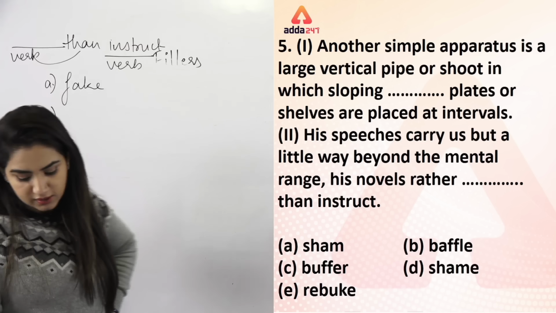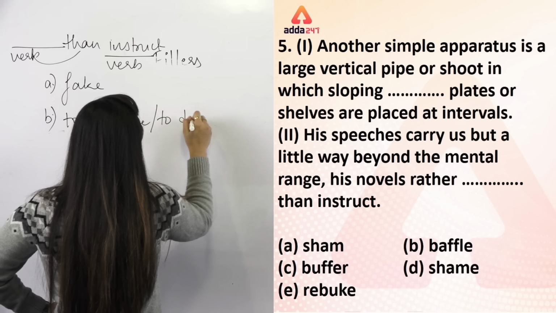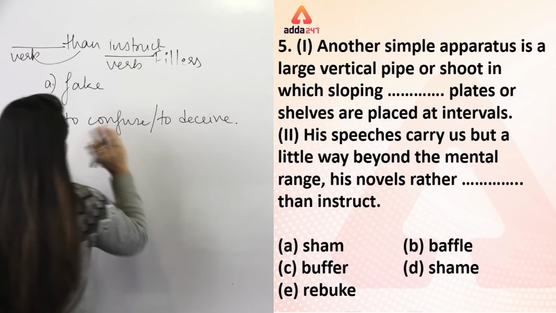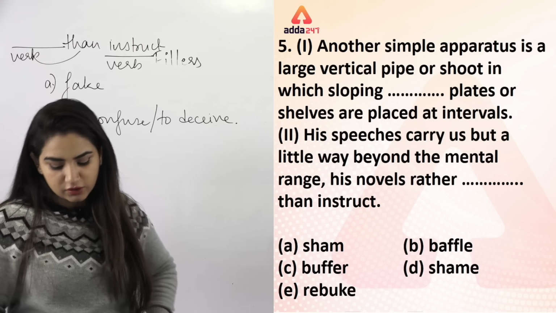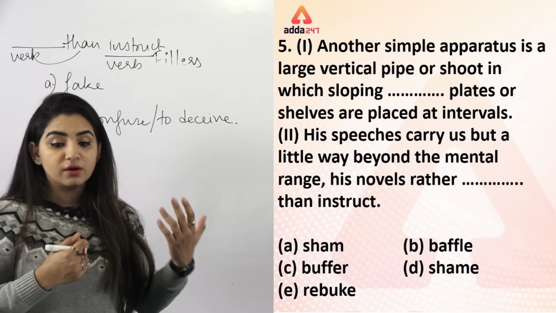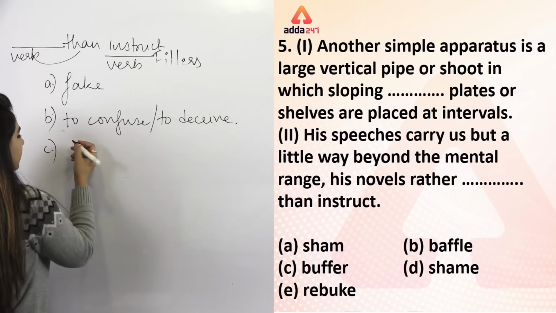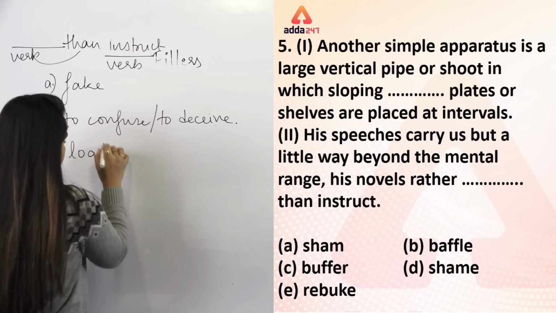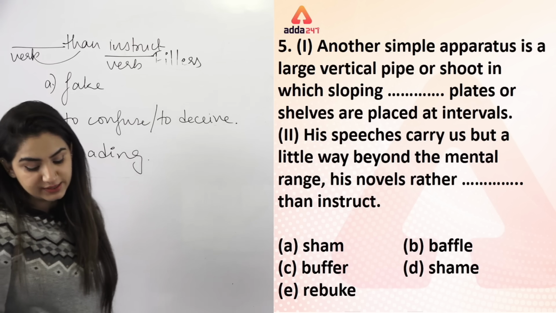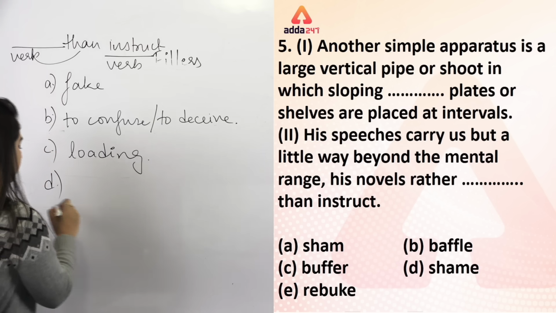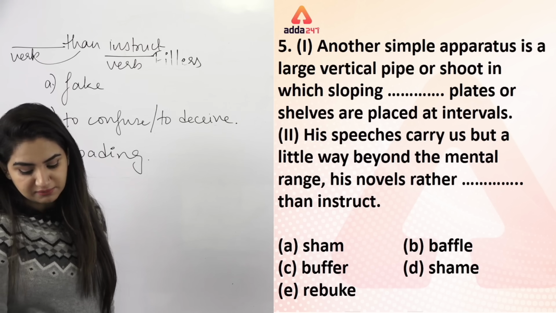Baffle means to confuse or to deceive. Two meanings: to create confusion or to cheat. Then option number C is buffer. Buffer means something which is not running in the same format, where buffering can be loading. Then option number D is shame. You know what shame means, to feel ashamed. Then rebuke is a word that means reprimand.